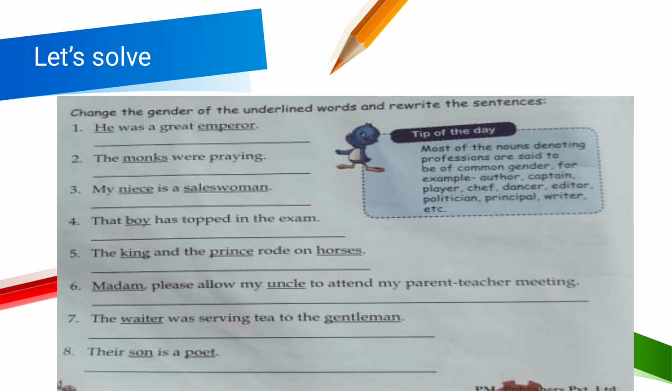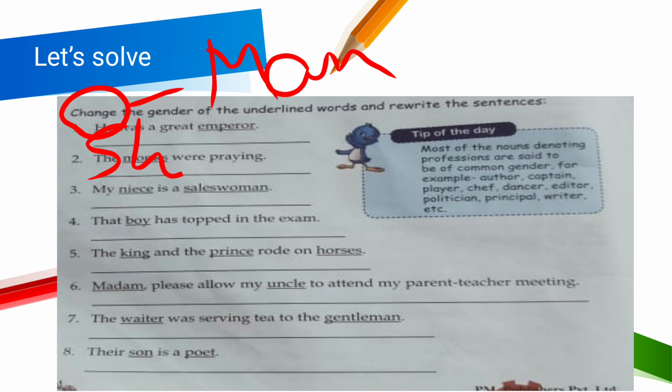Let's solve. Now I need your help and you have to do it with me. Change the gender of the underlined words and rewrite the sentence. You know what is written here? He. Is he used for man or female? Yes, he is used for man. So what do we use for girl? She. Right? So what will be the complete sentence? She was a great emperor.